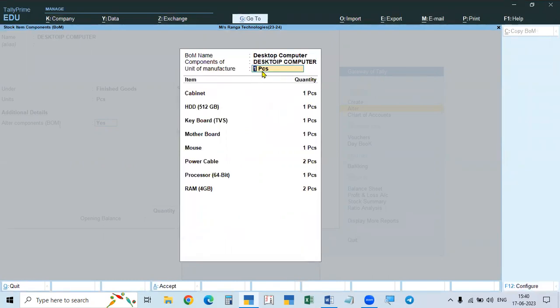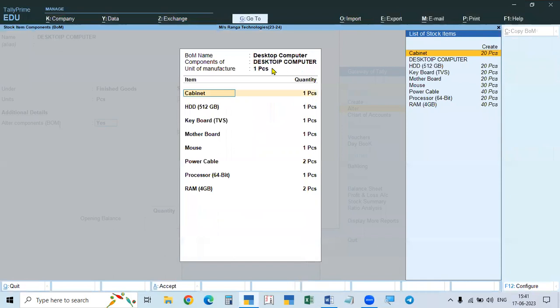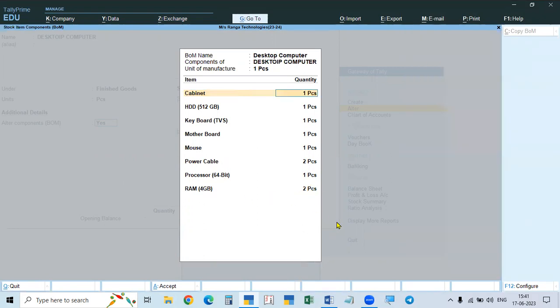After that, you take the unit. That is, for manufacturing one unit, what is the material required? So for manufacture, you take one piece. Then from the raw materials, you take all the raw materials and the quantity required. For one PC, one of each component is required, but in the case of power cables and RAM, two are required. So we will take that, and like this, we will complete the bill of material.